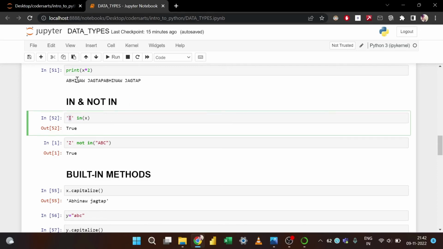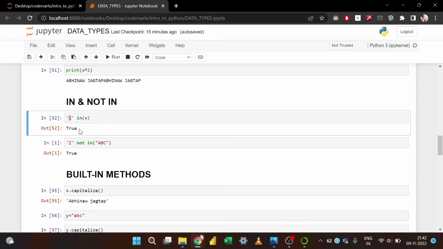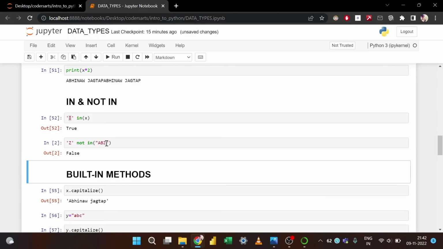We can very easily see yes, my name contains I. That is why the output will be True. Z, my name does not contain Z, or this ABC does not contain Z. That is true. But if I write Z here, it will say False. Why? Because it contains Z, right? So the in and not in operators are very useful.